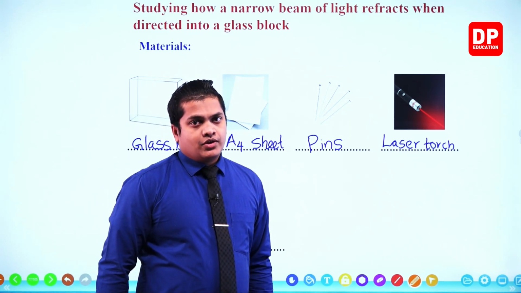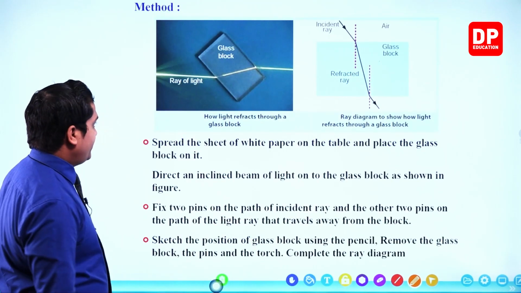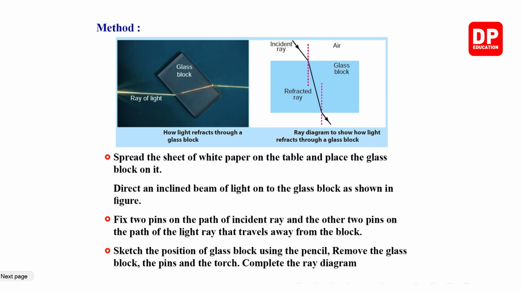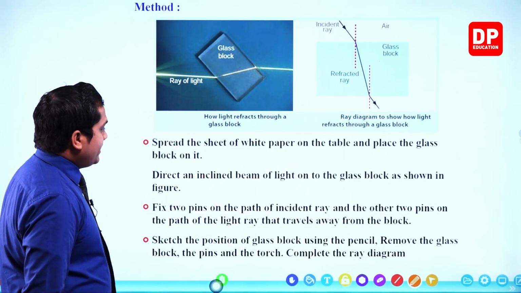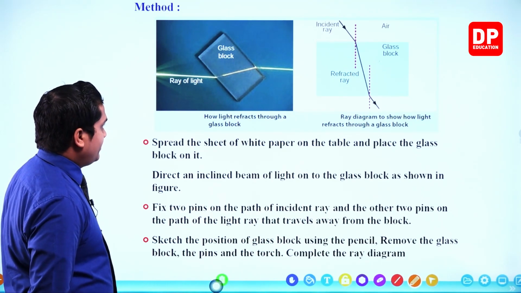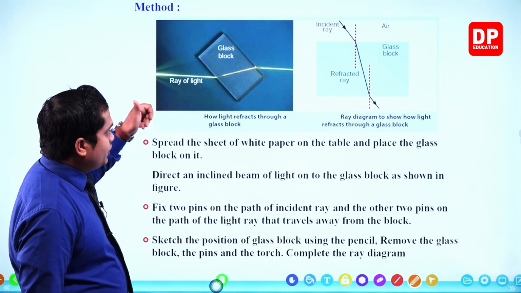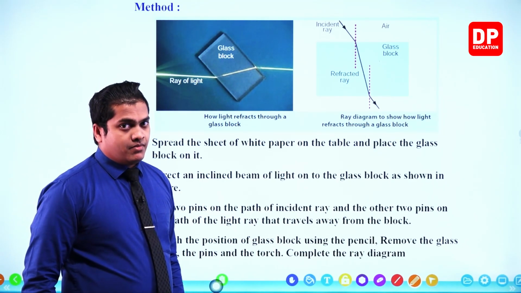Now let's head on to see the method. My dear children, you are given the method over here. Spread the sheet of white paper on the table and place the glass block on it. So you have to place the glass block like this. Then direct an inclined beam of light on the glass block as shown in the figure. As per the figure, you have to direct a light beam at an inclination, remember.